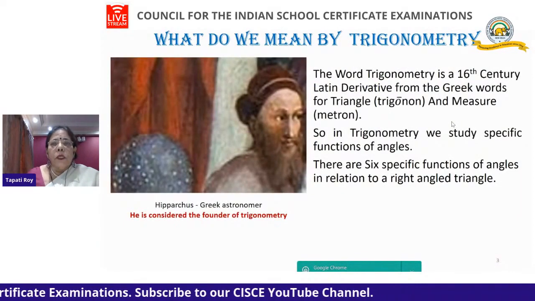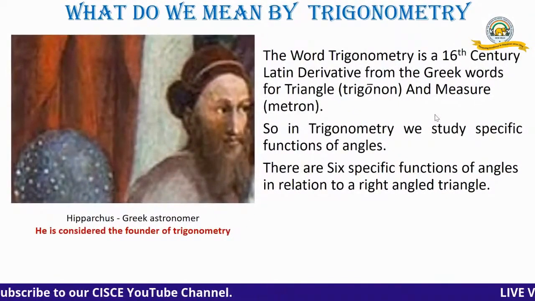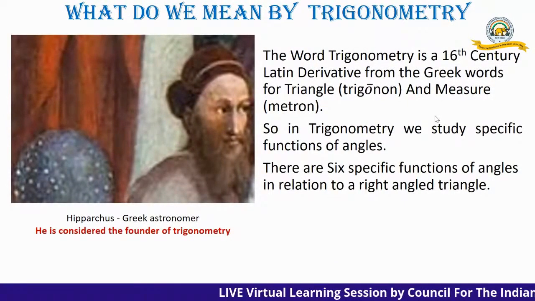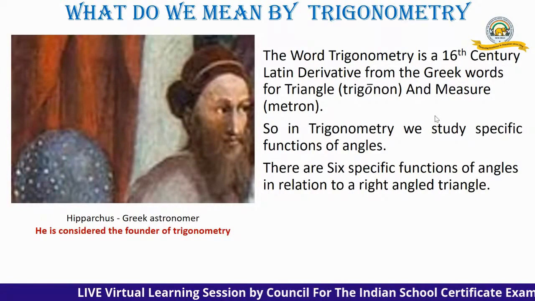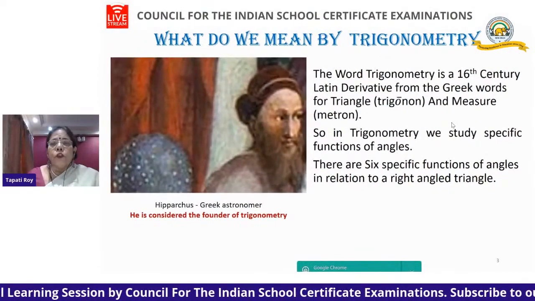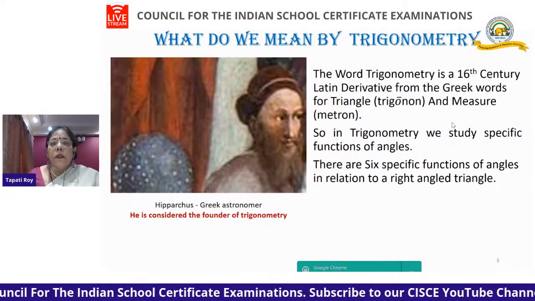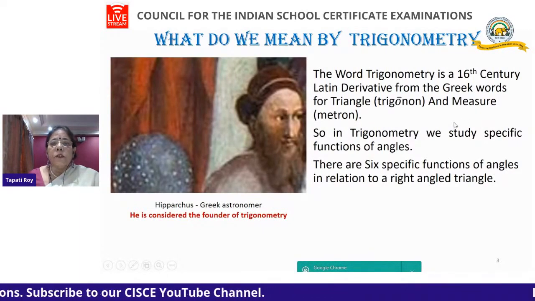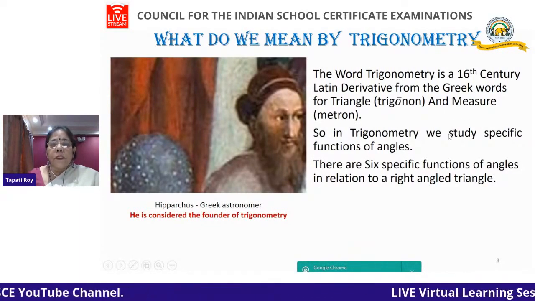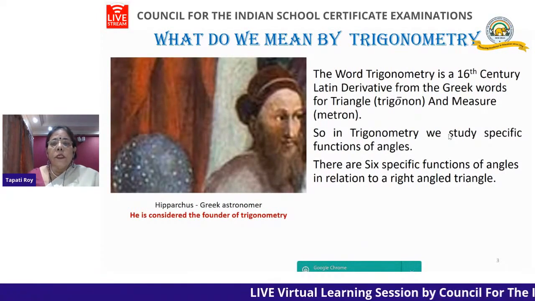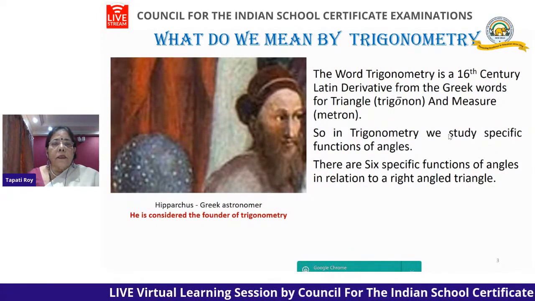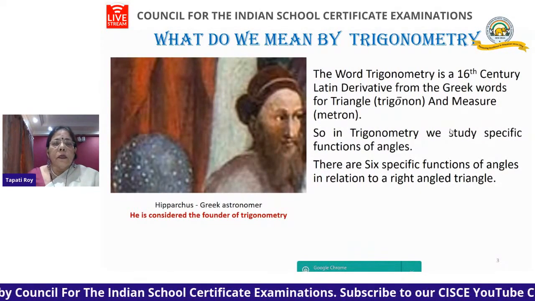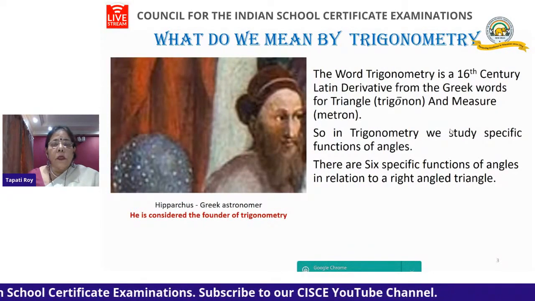What do we mean by trigonometry? The word trigonometry is a 16th century Latin derivative from the Greek words for triangle, which came from trigonon, and measure, that is metron. So trigonon and metron, we get trigonometry. In trigonometry, we study specific functions of angles. There are 6 specific functions of angles in relation to a right angle triangle. Let us just have a look. Hipparchus, a Greek astronomer, is considered the founder of trigonometry.